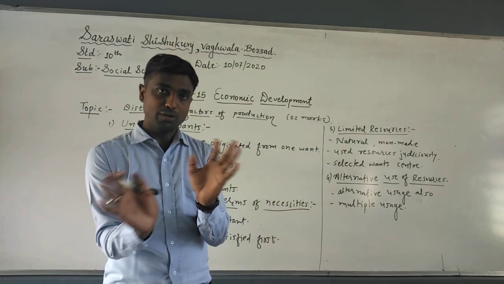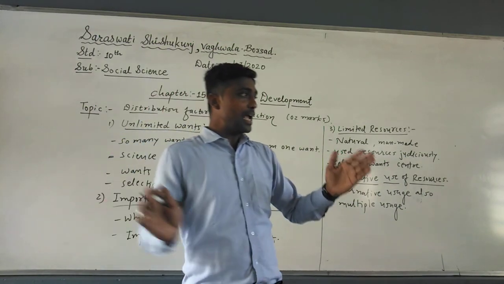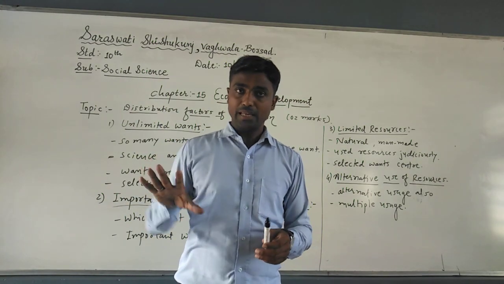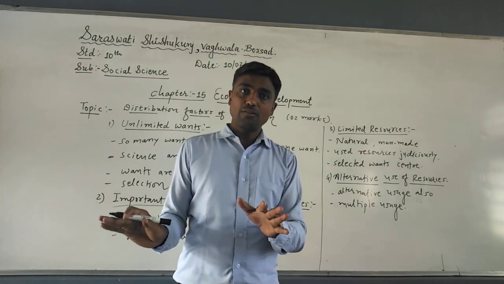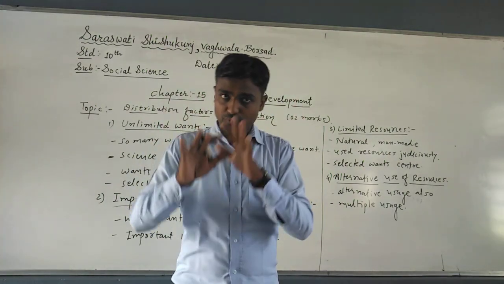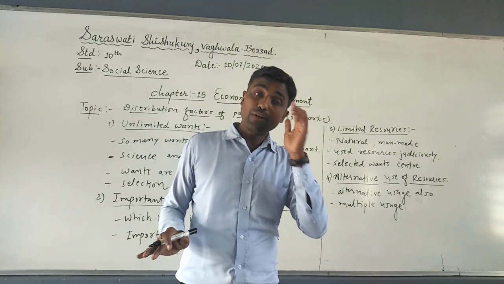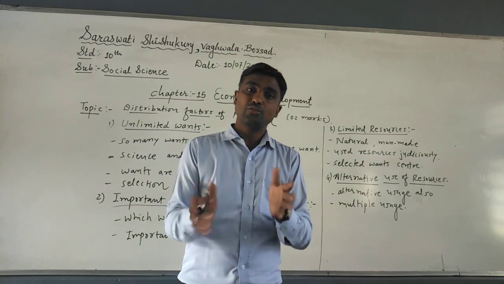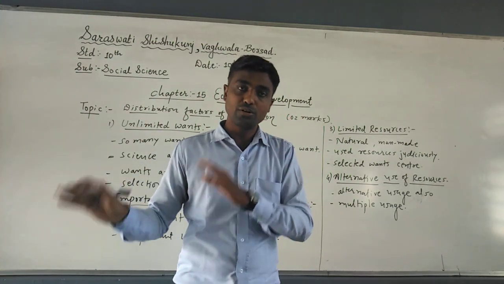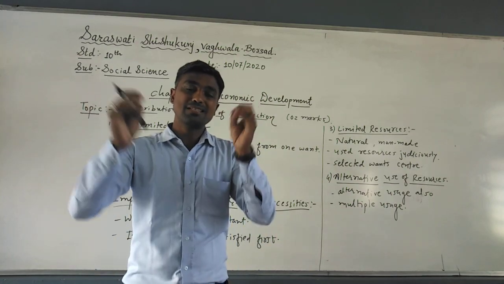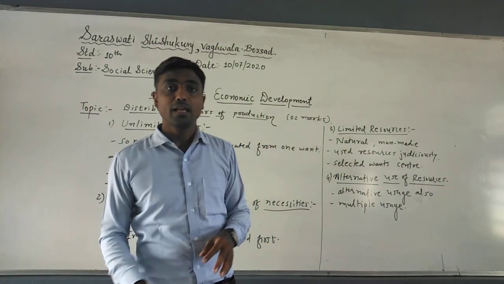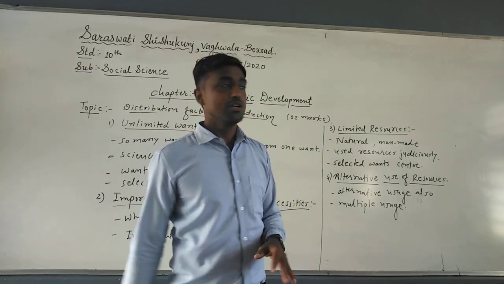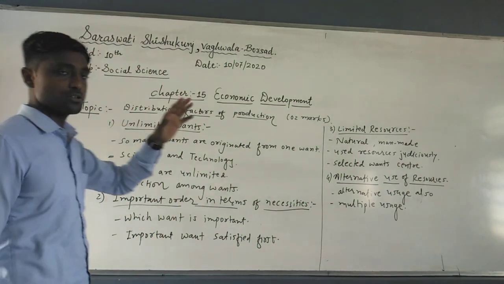For example, I give one simple example so you can understand. I have one piece of land. Understood? If I have sown wheat in that land, the land is now fulfilled, my resource is also fulfilled, my want is also fulfilled. Now if I think about growing bajra or rice in that land, it is not selected for that, because the selected thing is already done. I put wheat in my land, so other multiple usage cannot be satisfied at that time. So here I have discussed the 2 marks question, distribution of factors of production, students.